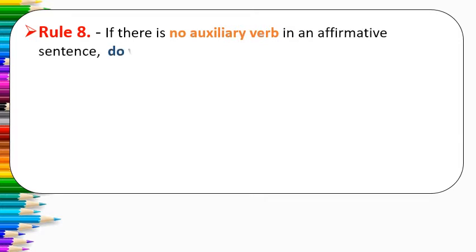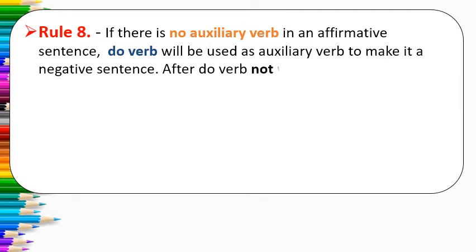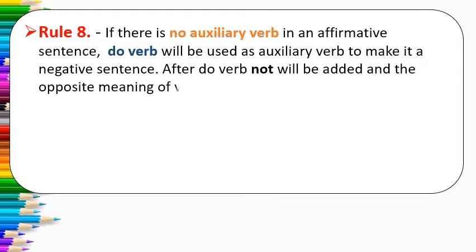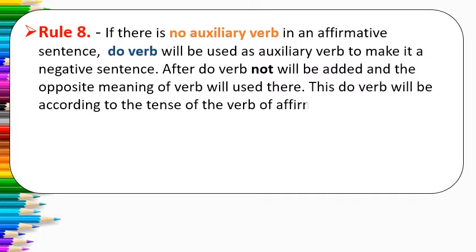Now let us see rule number 8. If there is no auxiliary verb in an affirmative sentence, then the do verb will be used as an auxiliary verb to make it a negative sentence. After the do verb, not will be added and the opposite meaning of the verb will be used there. This do verb will be according to the tense of the verb of the affirmative sentence.